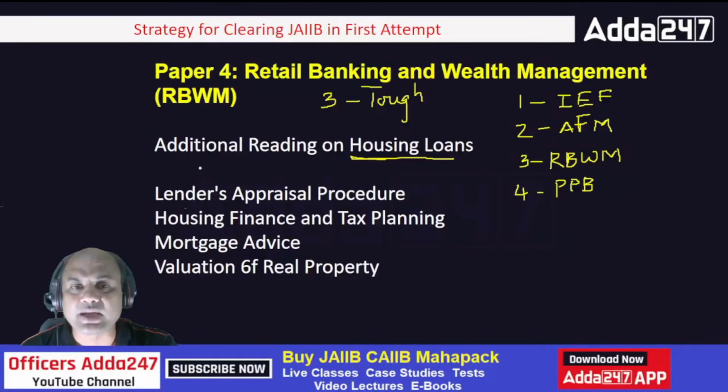So why is this specifically mentioned in RBWM? Because more than 50% of the income of the banks comes from housing loans. So that's why additional reading on housing loans is very important. It includes lenders appraisal procedure, housing finance and tax planning, mortgage advice, and valuation of the real properties.